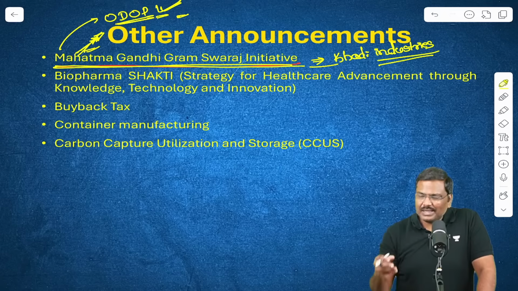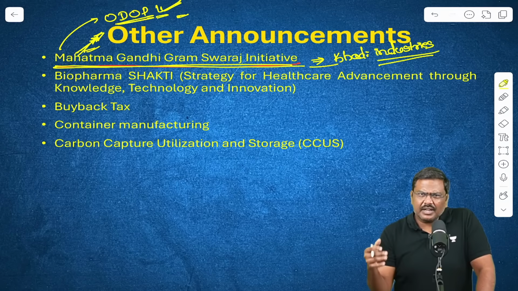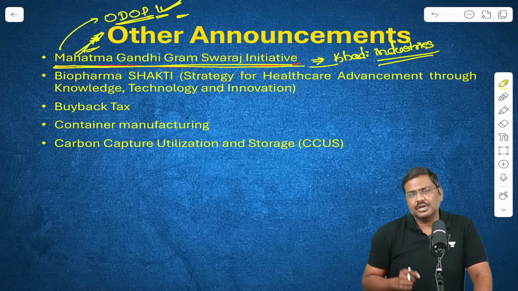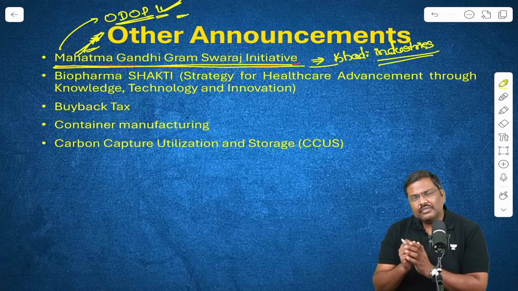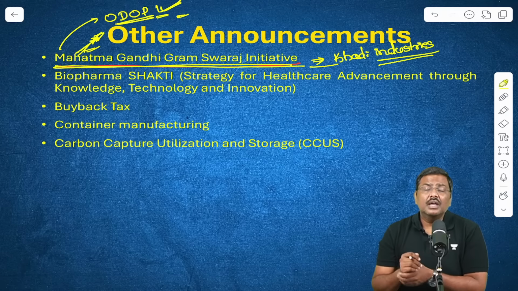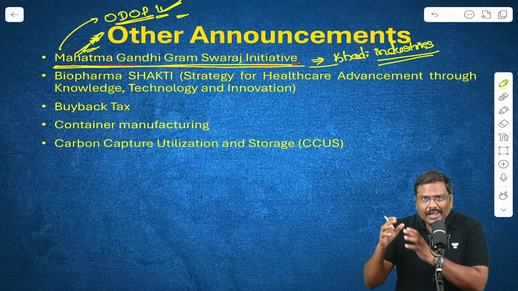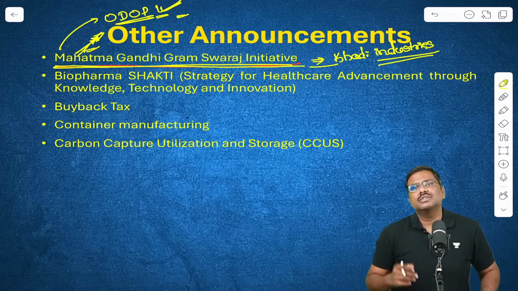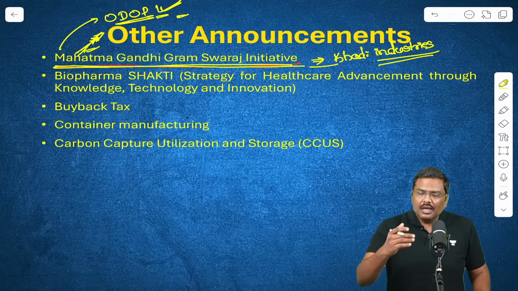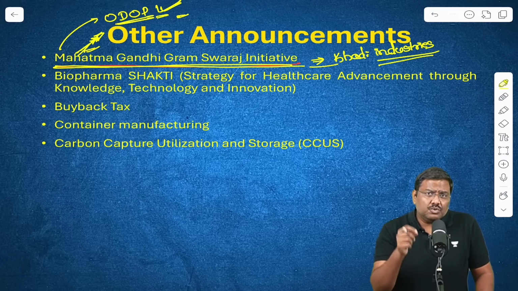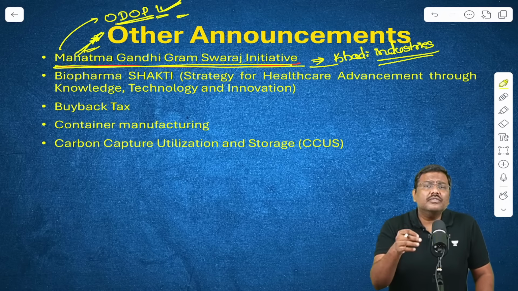Under the idea of ODOP, the government of India says every district in India will have one product which has very high export potential and market potential. That particular product will be identified. Any issues or barriers that the stakeholders are facing will be addressed, and we are going to promote export of this in the international market, which will help the districts earn huge amounts of revenue. And this is important for a simple reason. Historically, there are very few districts in India which have been able to generate huge income or contribution to GDP, manufacturing or even exports.